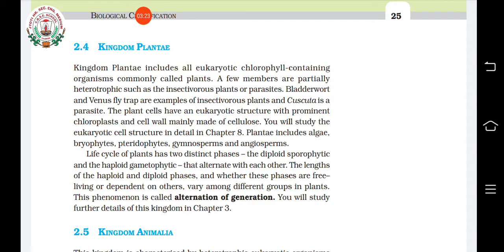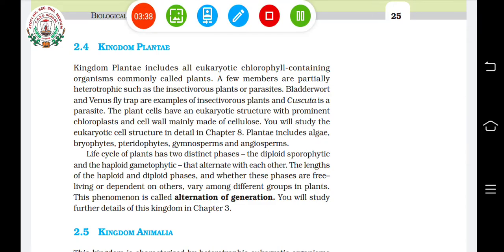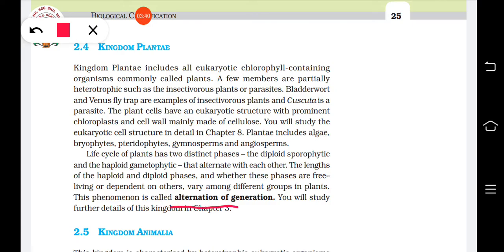Then their cells have a cell wall which is made up of cellulose. And another important feature that you can find in the plant kingdom is alternation of generation. So what do you mean by alternation of generation?